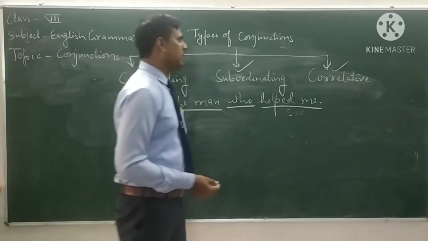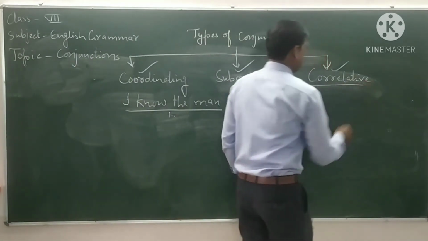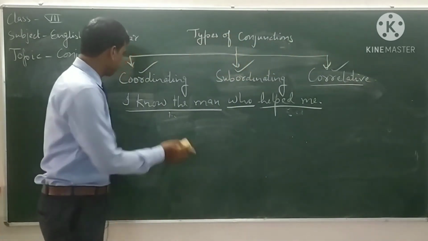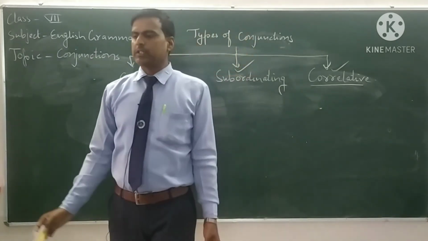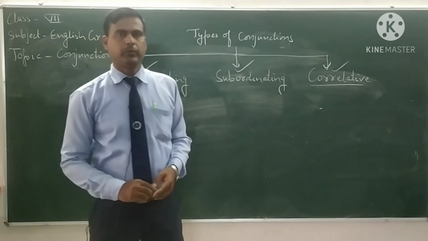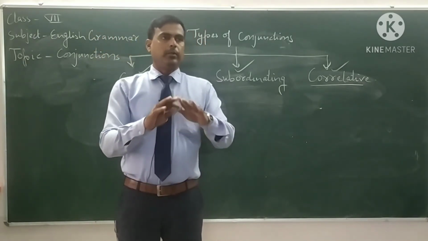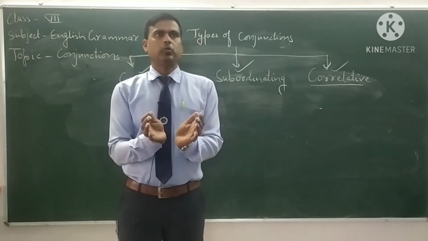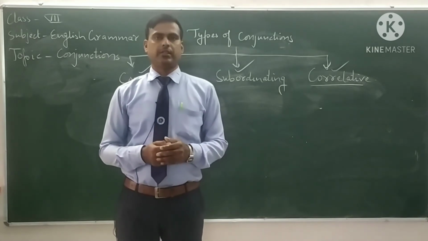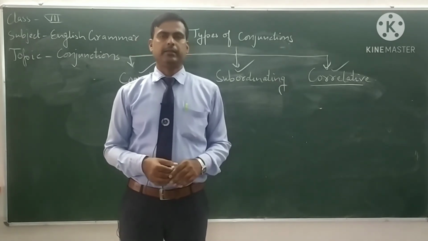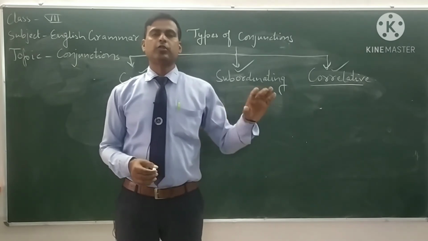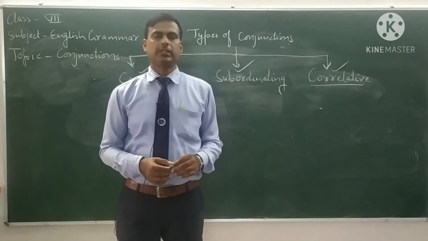Now come to the third and last one, that is correlative conjunctions. Sometimes we use two or more than two words as conjunctions in the same sentence at different places. In that case, those conjunctions are called correlative conjunctions.